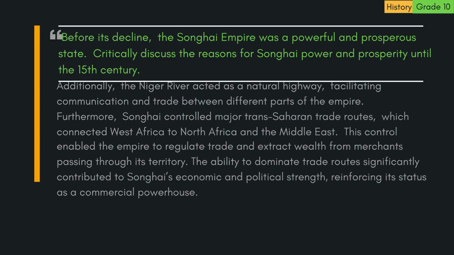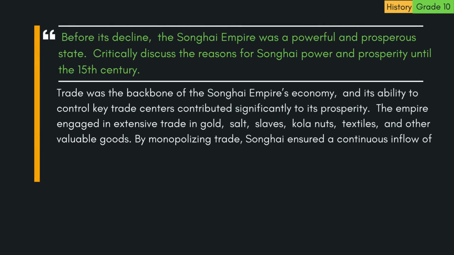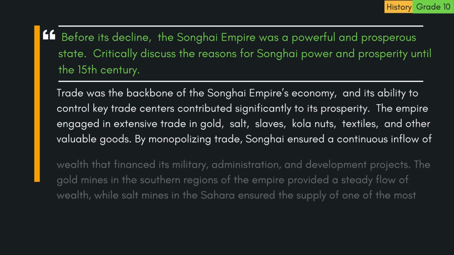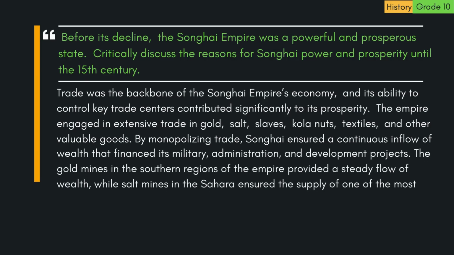powerhouse. Trade was the backbone of the Songhai Empire's economy, and its ability to control key trade centers contributed significantly to its prosperity. The empire engaged in extensive trade in gold, salt, slaves, cola nuts, textiles, and other valuable goods. By monopolizing trade, Songhai ensured a continuous inflow of wealth that financed its military, administration, and development projects.